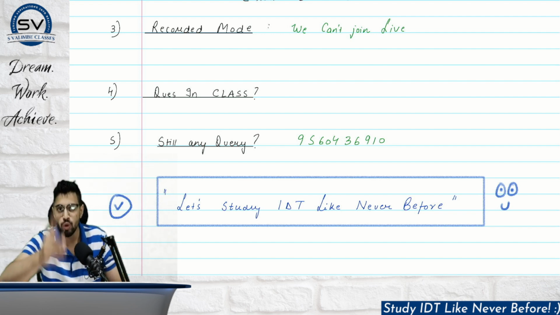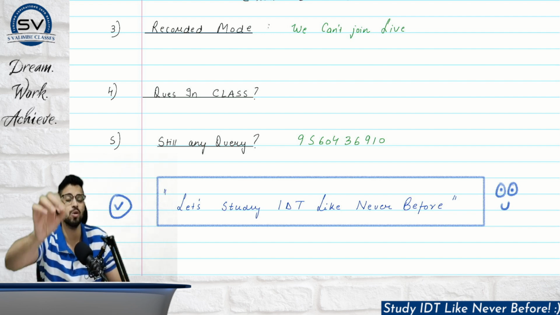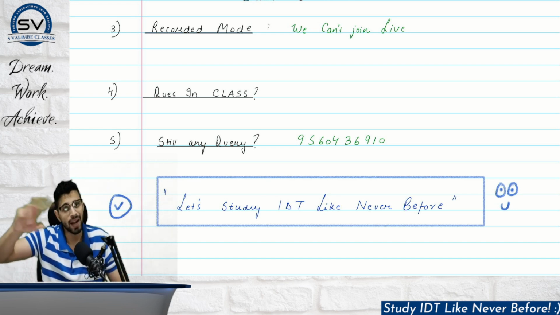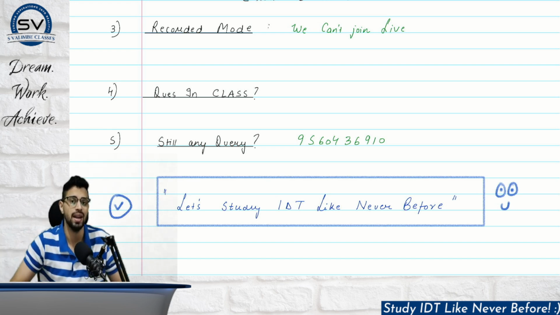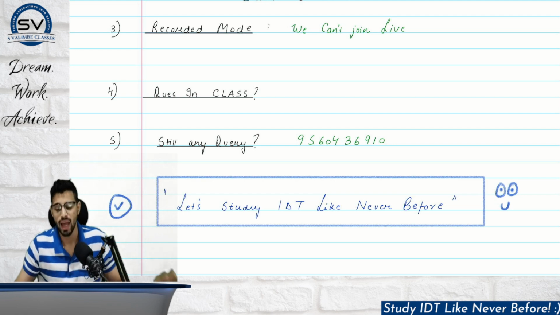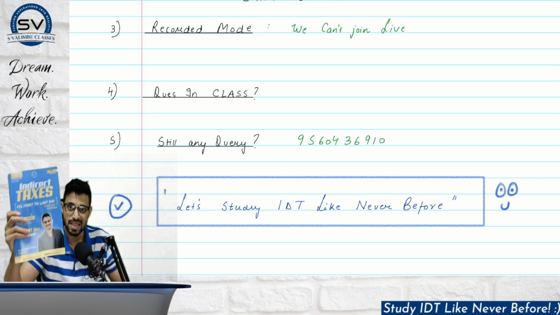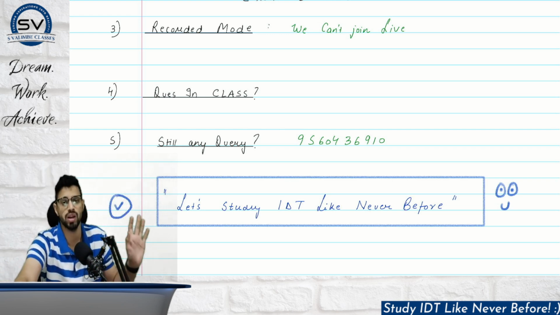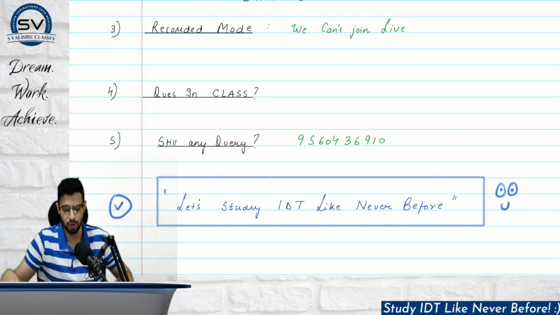I will not be spoon feeding you, and if someone is promising that you don't have to study at home, that is absolutely wrong. You have to study at home. You have to put in your efforts alongside me. That combination will ensure that you are getting 80, 90, 100 marks in IDT. And yes, a similar kind of customs book is in process. That will be around 100 pages. So effectively 300 to 315 pages, the entire IDT will be done for you.